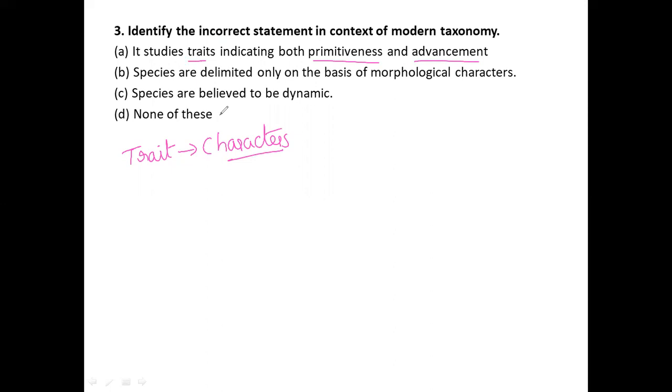While we look at the solution to this question, I would like to say that modern taxonomy is known as biosystematics.